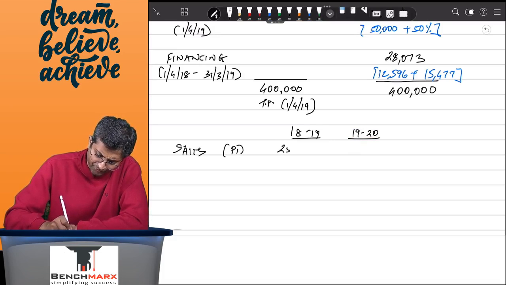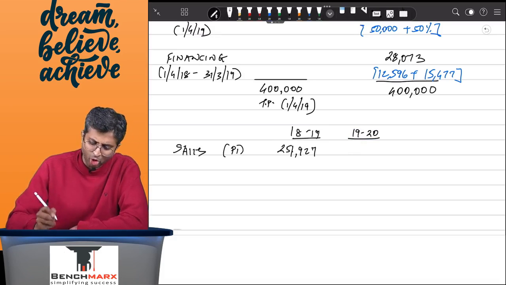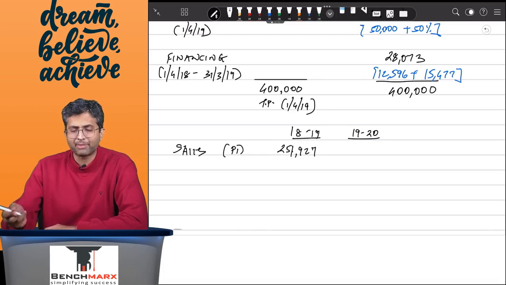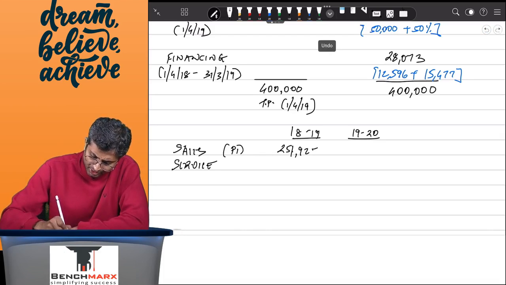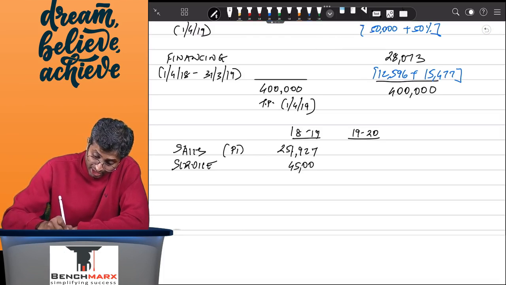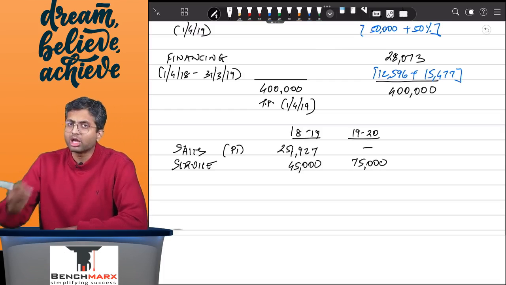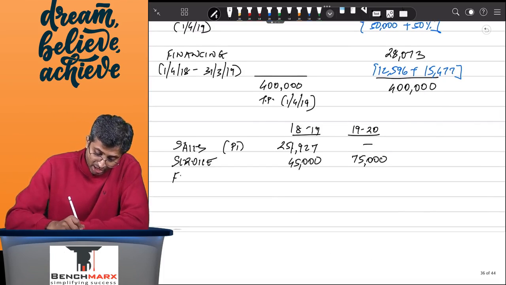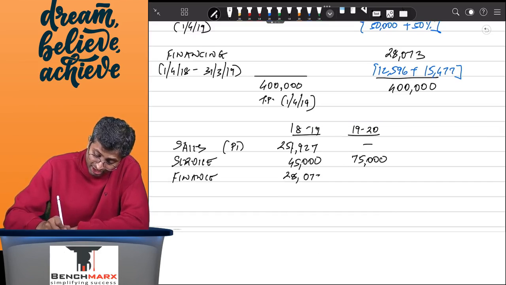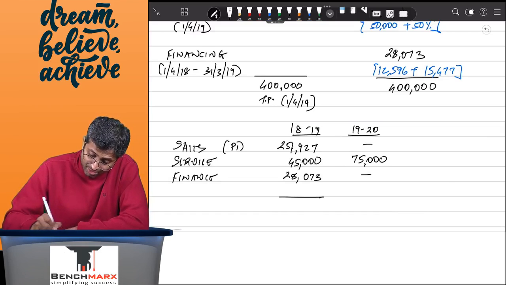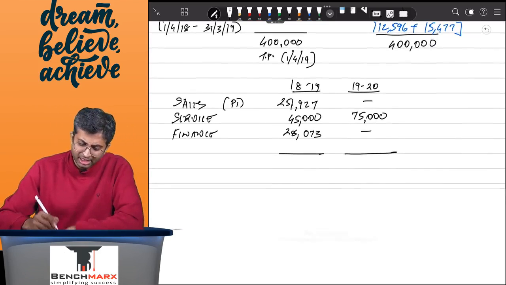The entire 251,927 will be recorded in 1819 because the sale happened on 1st April 18. The first service or the service revenue rather, if I look at servicing revenue, only 45,000 of the servicing revenue will be recognized in the year 1819, but the remaining 75,000 will be recorded in the year 1920 because the service is rendered on 1st April 19. And the finance income or the finance revenue of the entire 28,073 will be recorded in the year 1819 because on the first day of the next year, the entire amount is paid.